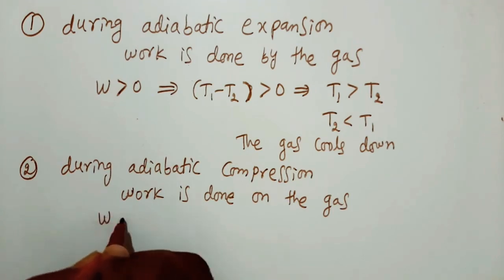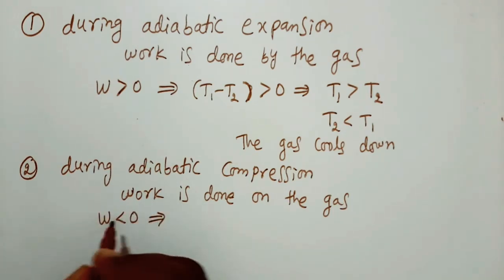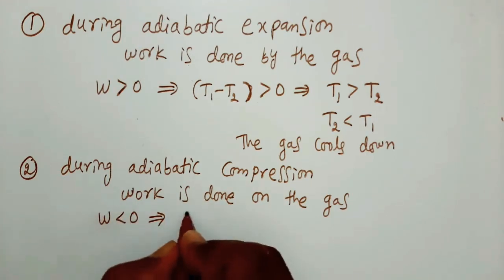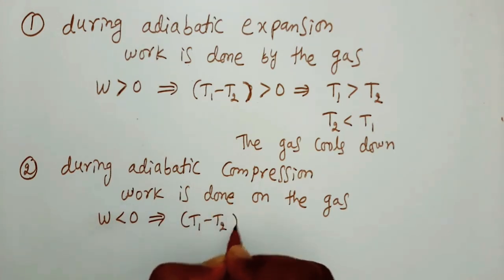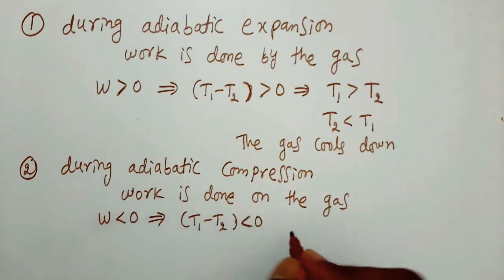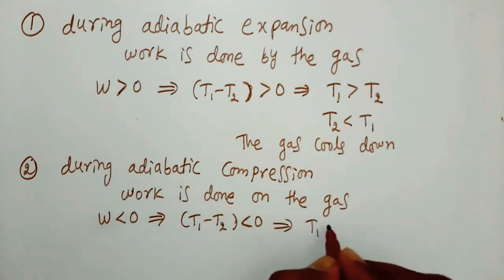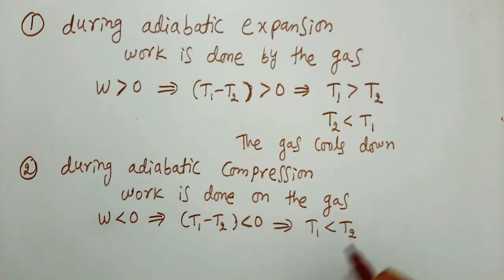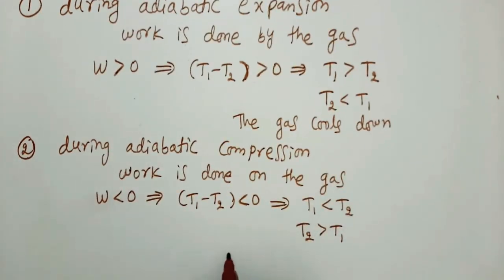That is W is less than 0. We know work done in adiabatic process W is equal to mu R by gamma minus 1 into T1 minus T2. So that is T1 minus T2 is less than 0. So from this we can write T1 is less than T2. So here T2 is greater than T1. So that is the final temperature of the system is greater than the initial temperature of the system. So that is the gas heats up.